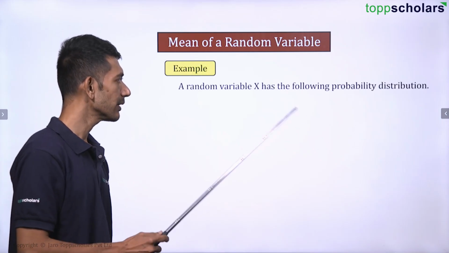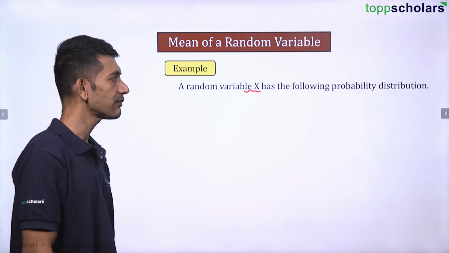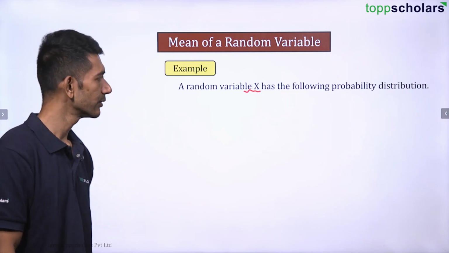Let us see one more example. A random variable x has the following probability distribution.